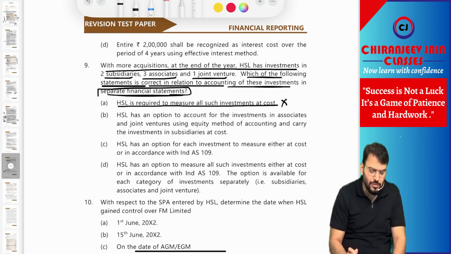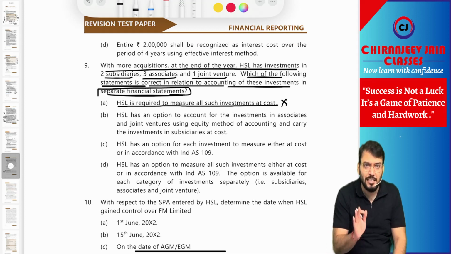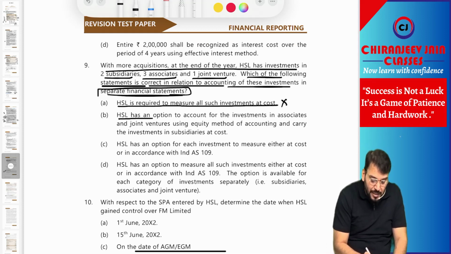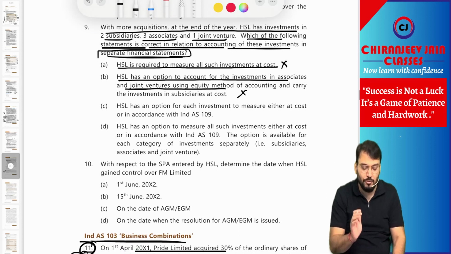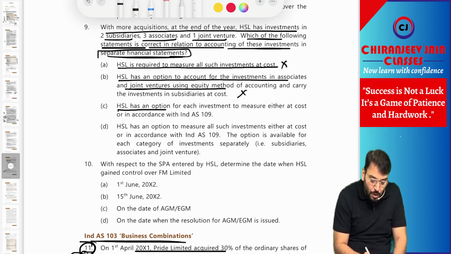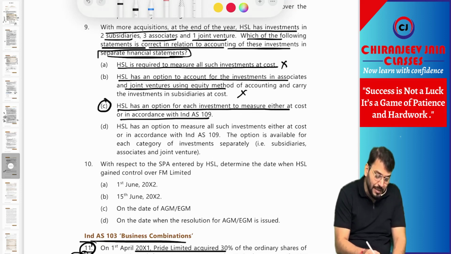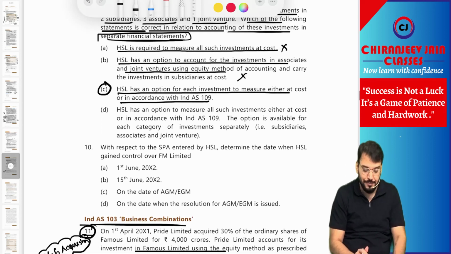This is not correct, because Ind AS 27 has given the option of cost or fair value as per Ind AS 109. HSL Limited has an option to account for the investment in associate and joint venture using the equity method. This is also not correct because in separate financial statements we don't apply the equity method. HSL Limited has an option for each investment to measure either at cost or in accordance with Ind AS 109. This seems to be correct, but let's read D. D might be more correct.